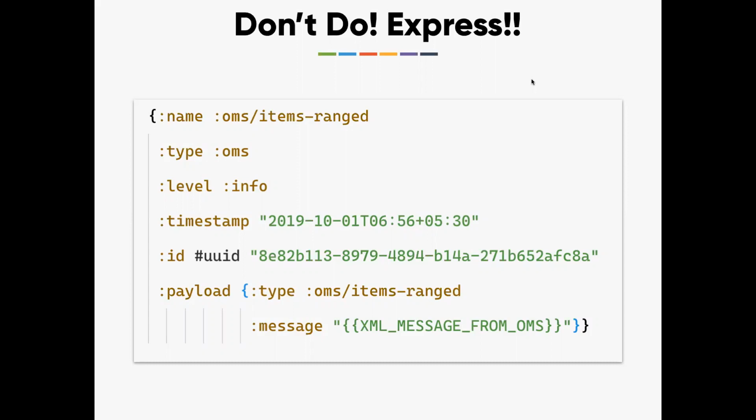Here I'm just saying, hey, I got a message from OMS, and this message has a name, items ranged, and this is my payload. I'm just expressing this information. What are you going to do with it? Are you going to communicate this to Slack? Or are you going to put this into Postgres? This is none of my problem. When I say none of my problem, I mean the core layer, the functional core.